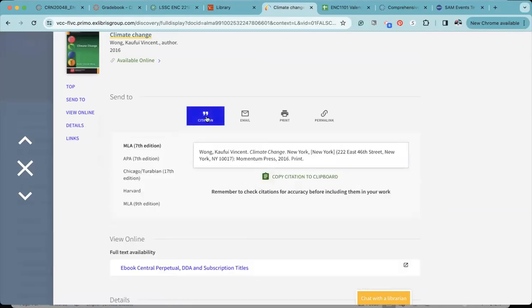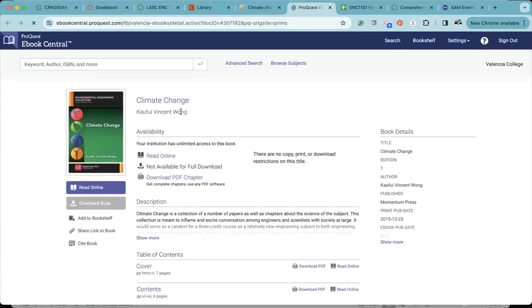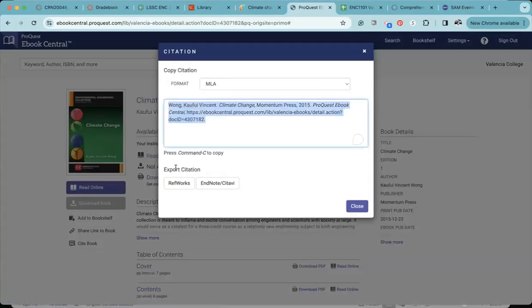So let's look at this citation button. This is wrong, and a big signal that it's wrong is that it has the word print at the end of it. If you are seeing the word print, film, or web, it is incorrect. So we're going to open the actual book, and we are going to use the cite button that is in this resource. You need to actually open the source, otherwise you're getting the wrong citation. So we, again, need MLA. Everything is good here. We're going to copy this, and we're going to put that in our Word document.